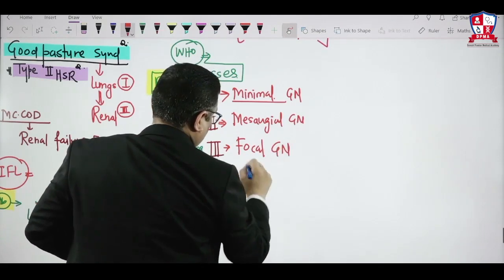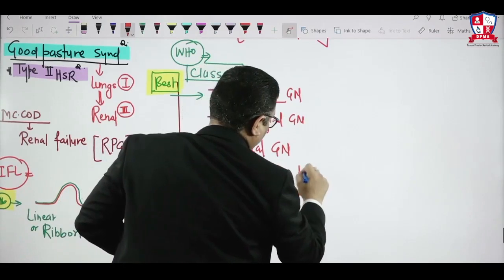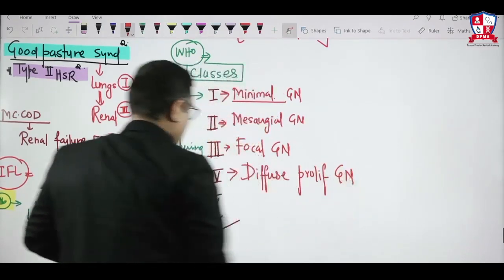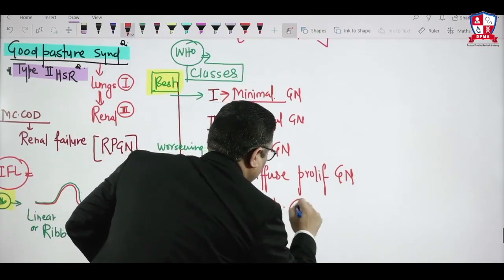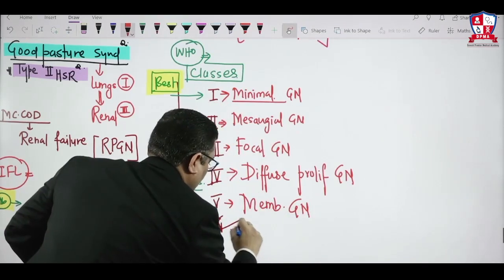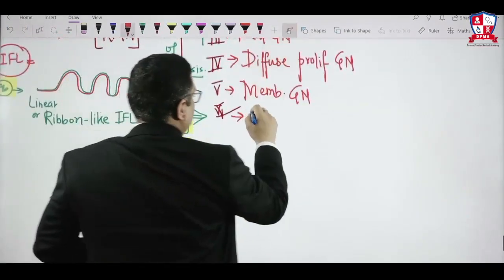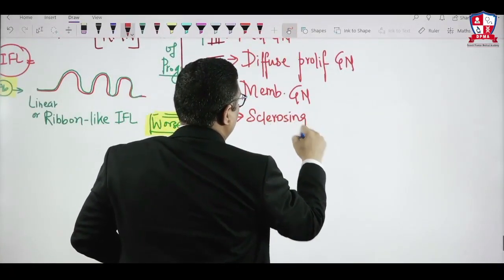Type 4 is diffuse proliferative glomerulonephritis. Type 5 is membranous glomerulonephritis, and type 6 is sclerosis. In the end it will cause sclerosis of everything, and it is called sclerosing nephritis.